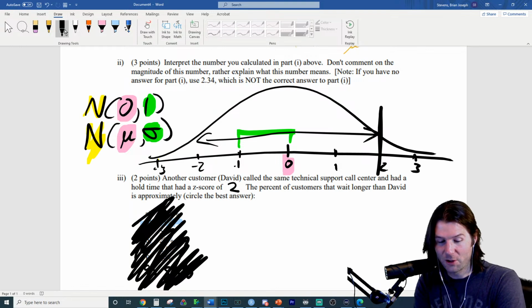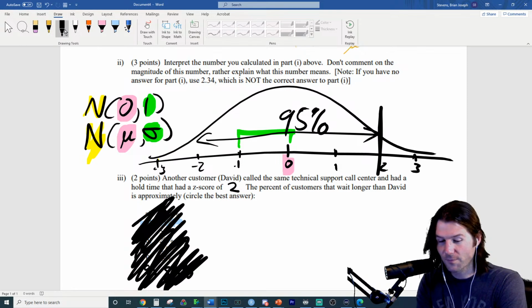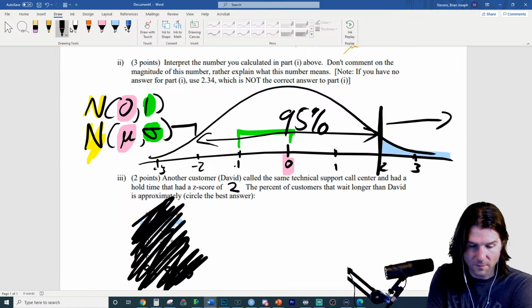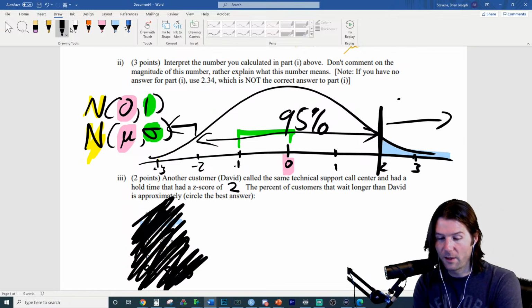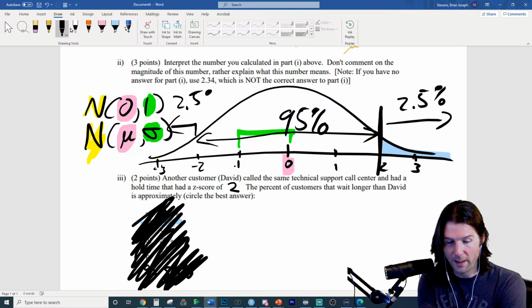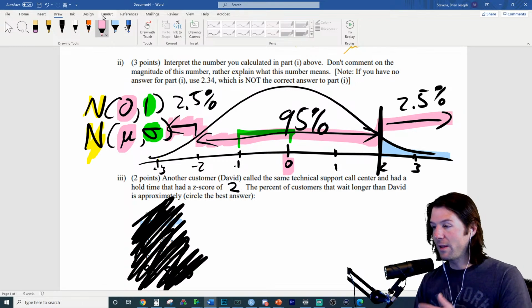Double check, I'll show the graphic again here in a moment. We are interested in this area right now, so we'll be solving this. 2.5. Nice job right there, Kevin. Yep, 2.5, because you just subtract from 100 and then divide by 2 to get the remaining. Anytime you travel across your arrows, you want to make sure you have 100% of the curve.